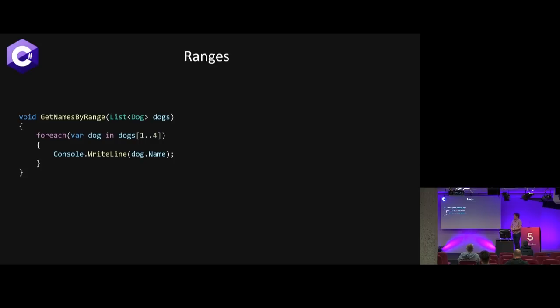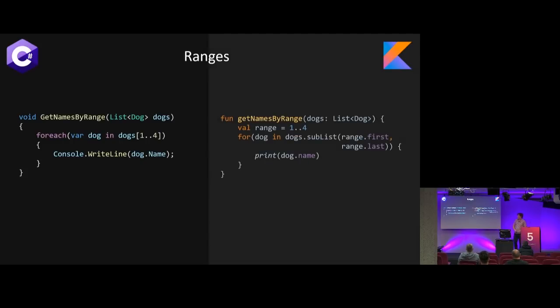But obviously I'm not checking, is the list of dogs not null, and does it have at least 4 available? I don't care about that right now. Kotlin has the same thing, but this is another thing where C# when they implemented it was like, oh, this is a nice little shortcut to add. So on the right side in Kotlin, you'll notice that we have the ability to assign a range as a variable. You can also do that in C#, where range is a type, and we can pass it around.